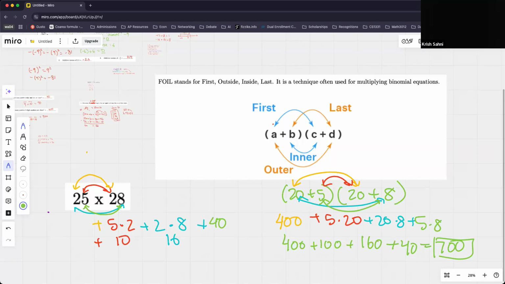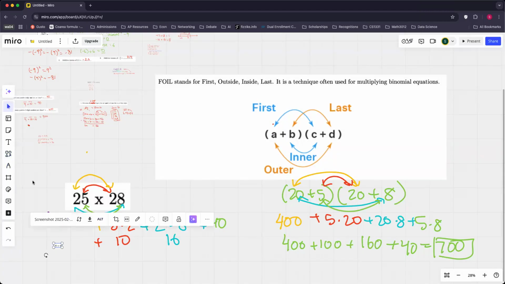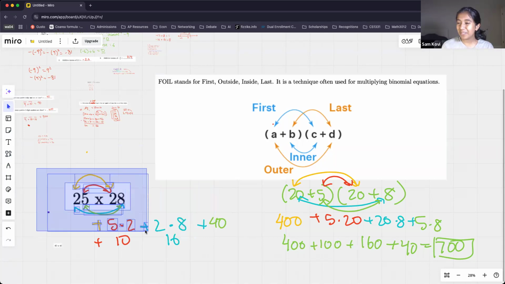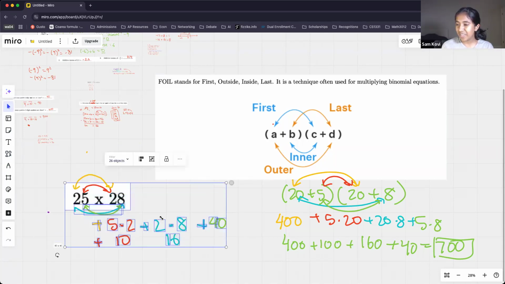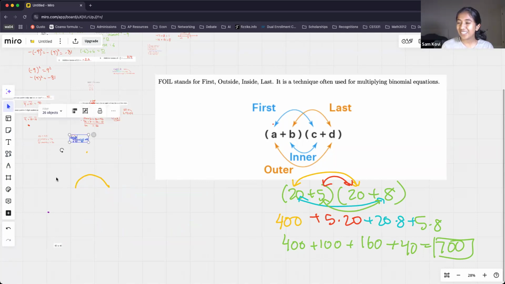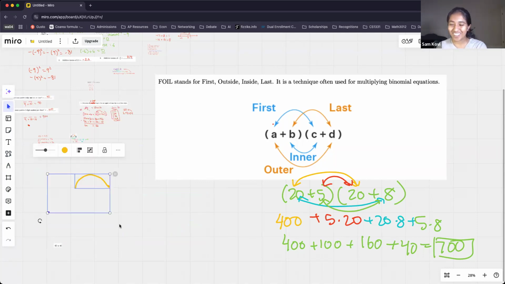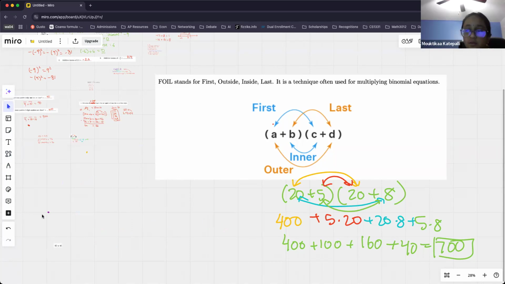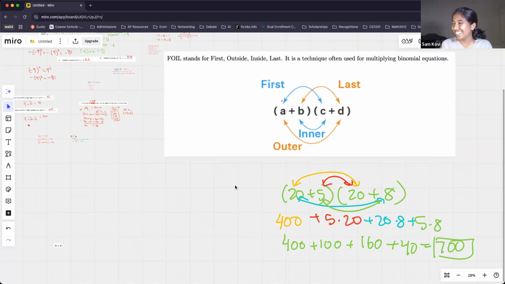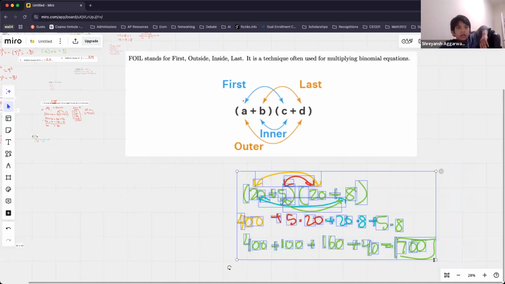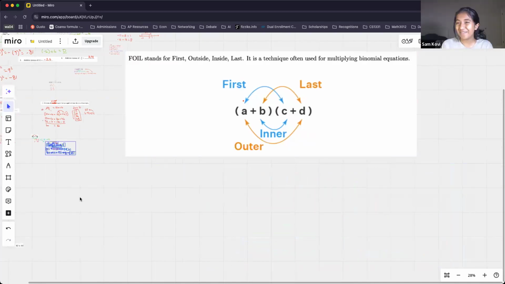Now, is this FOIL method applicable only to 2-digit numbers? No, you can do FOIL on 3-digit numbers, and that will be on the homework, so you guys will have an opportunity to try that out. It works on 3-digit numbers, it's just a little more complicated. What about 4-digit numbers? You can do that too, but I honestly would not recommend that. It would be a lot.